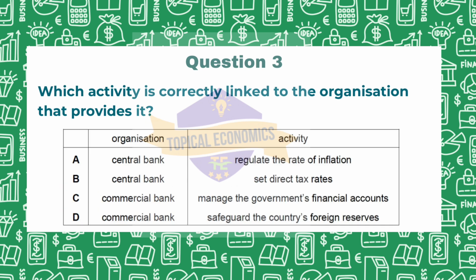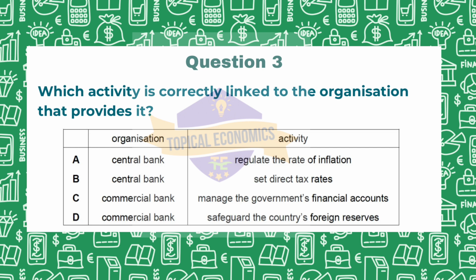Moving on with question number 3. Which activity is correctly linked to the organization that provides it? So they've given us options A, B, C, D, organizations and activities. This again is from the 2022 May-June paper, version 1.